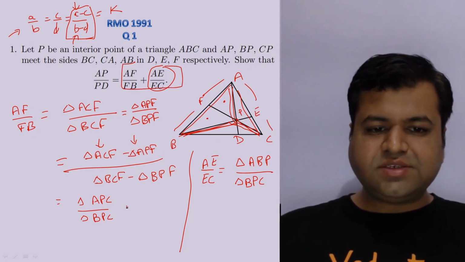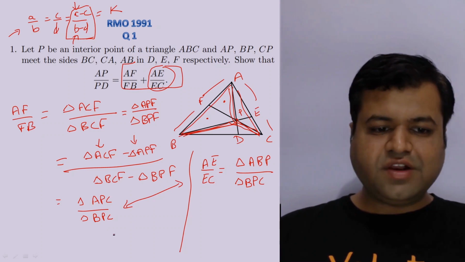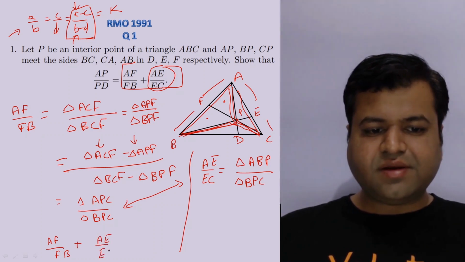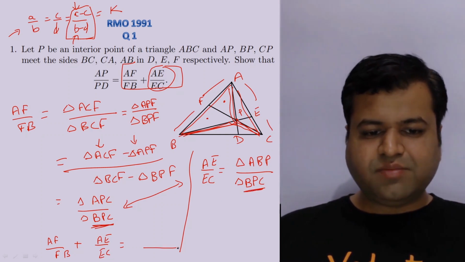Now we need to add these two things. If we add them, what will we get? We will get AF upon FB plus AE upon EC. Since the denominator is the same in both cases, we simply take it, the area of triangle BPC.